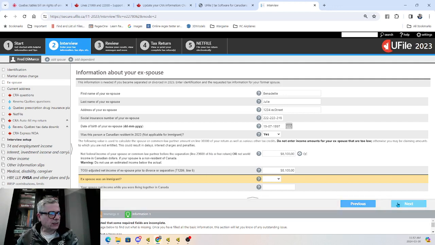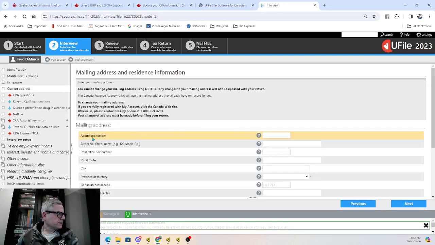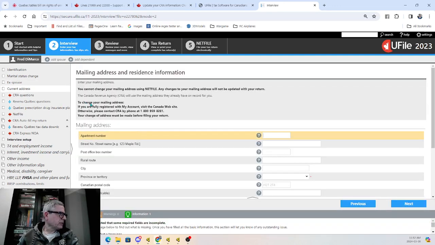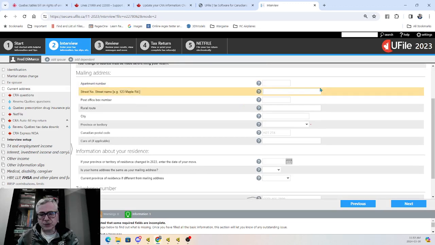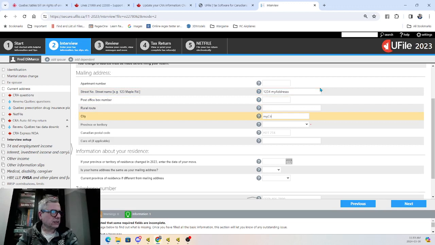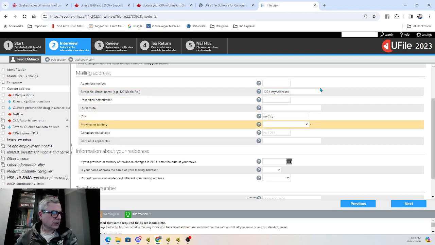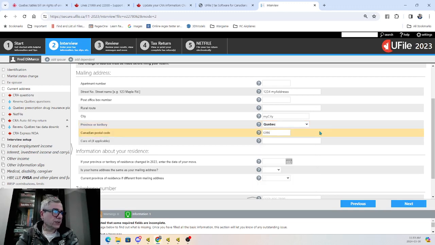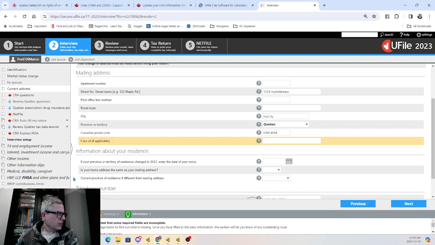Okay, with that said, we have most of it done. Now, support payments paid is probably something that we're going to have to put through the interview section. What we need to establish now is the taxpayer's actual address, so we will put it in. Gee, did I say a lot in a very short period of time. My city, and let's put Quebec. Obviously, this is a fictitious address, fictitious information, and province of territory.